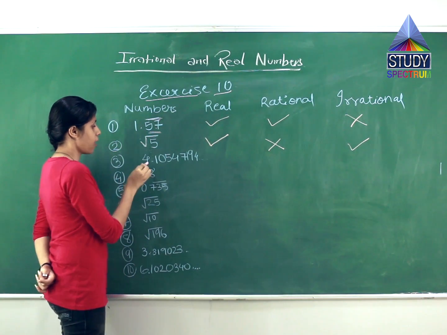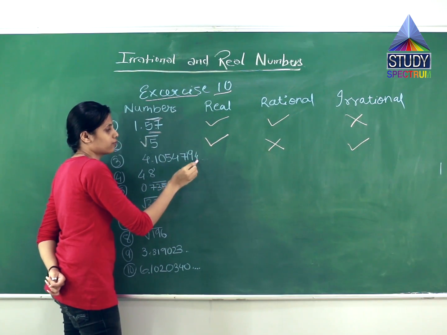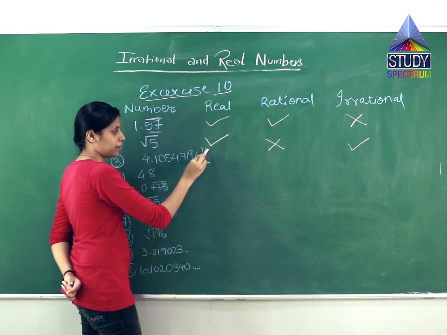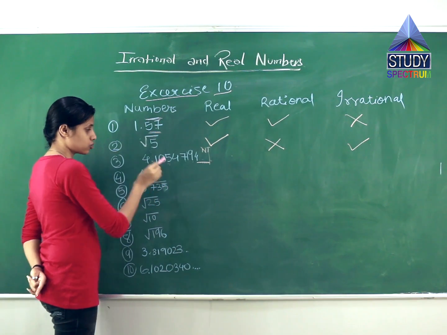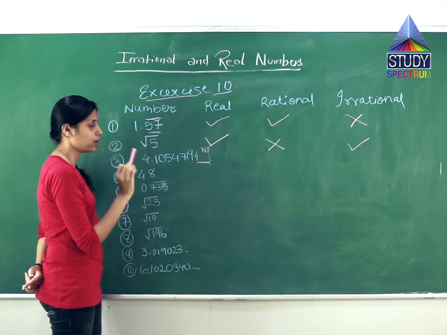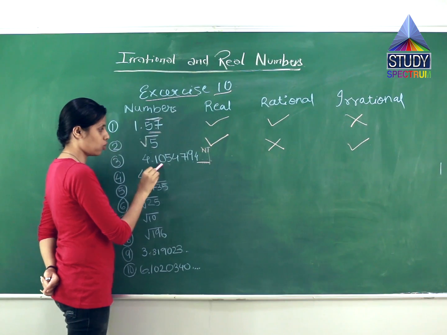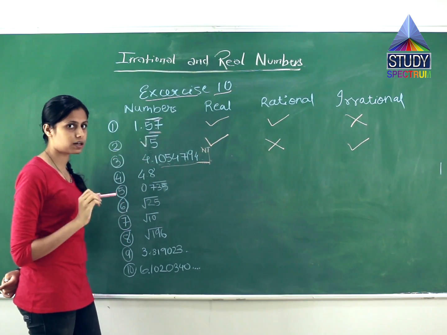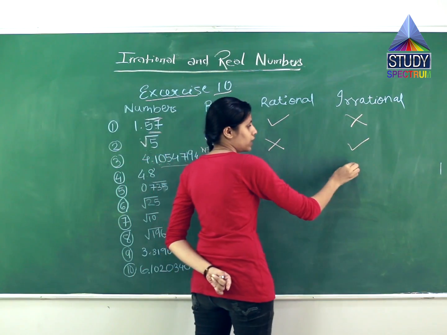The next number is 4.10547194. What does this dot dot dot dot dot mean? It is non-terminating. It does not end over here. It goes on till infinity. So the answer to the second step is no. Means it is not terminating. So the third step. What is the third step? Is it repeating or recurring? No. No number is recurring. So when the answers to both the second step and third step are no, what will be the final answer? It will be an irrational number. So it is an irrational number.